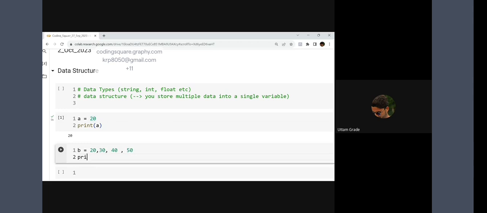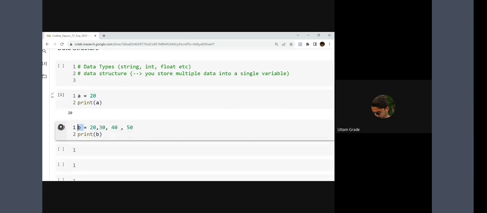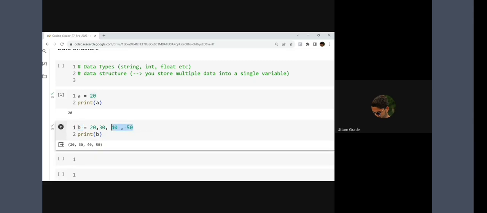If I use it like this, within the same variable b, I can store different types of value. I can store uttam even, any string data. I can use all these things. That means different types of data I can store within this.